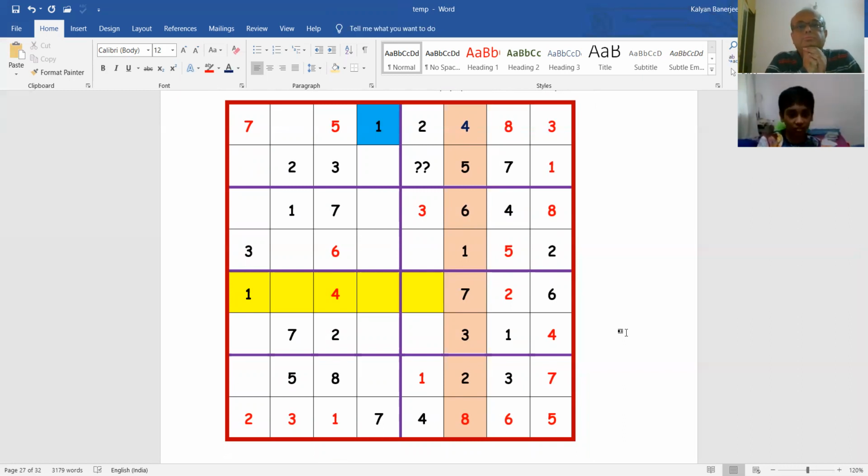It can be 6. It can only be 6, because all the others, see, you have 1, 2, 3, 4, 5, 7, 8 in this box. So it can only be 6, right? And then you see the same thing with this.